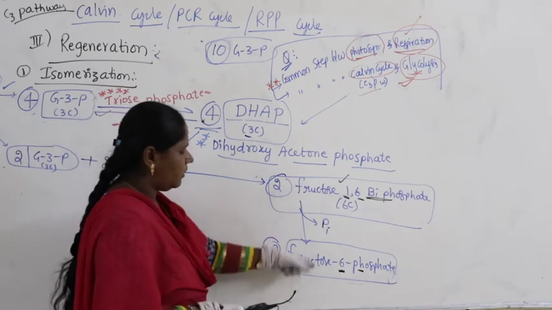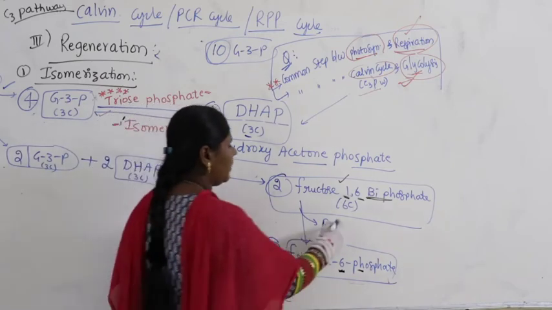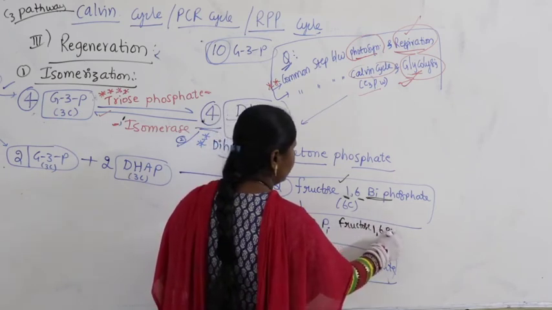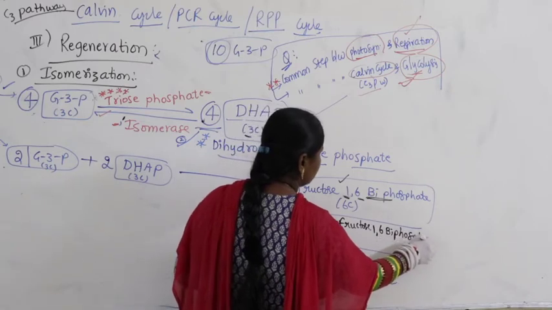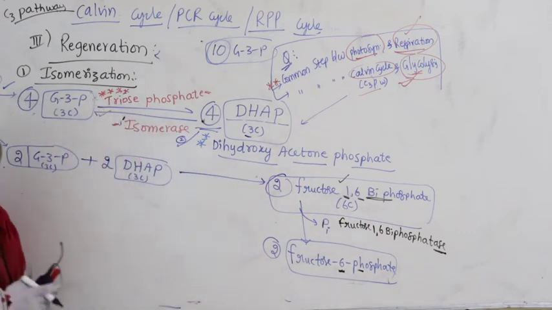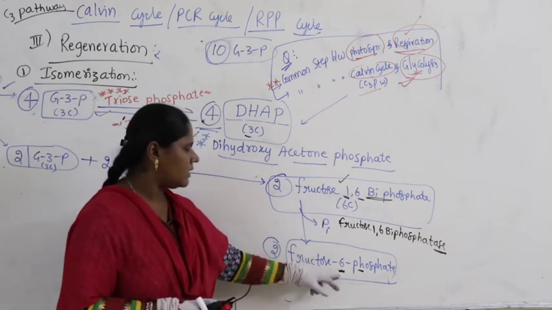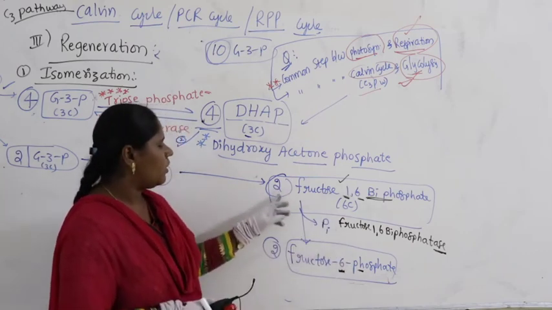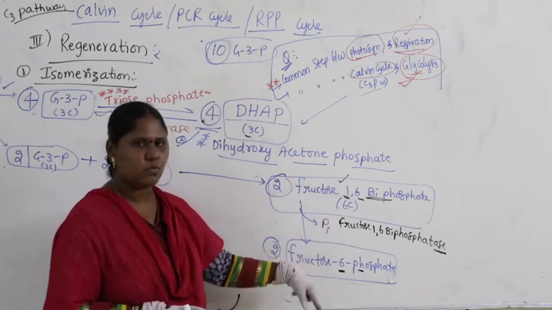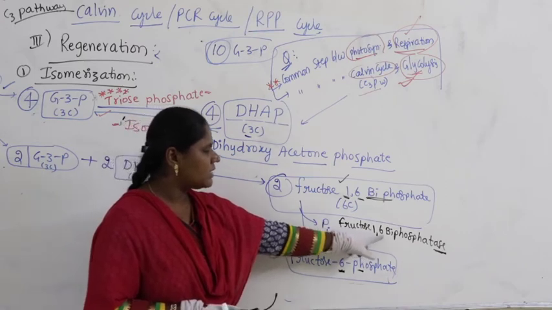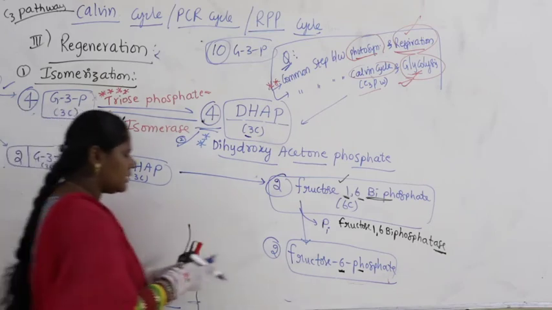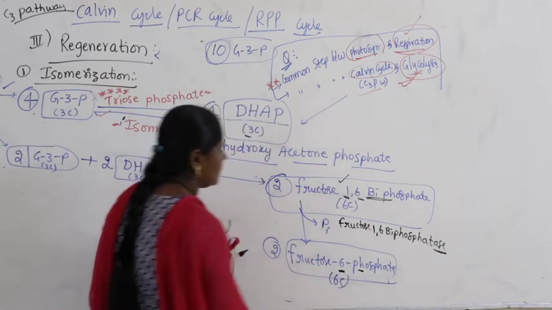Now the name of the compound is the name of the enzyme. So here what you can write, fructose 1,6 bisphosphatase. Whenever it ends with ASE, that is the name of the enzyme. So the name of the compound itself is the name of the enzyme. So 2 molecules of fructose 1,6 bisphosphate, each having 6 carbons, 1 inorganic phosphorus is removed. What is the name of the enzyme? Fructose 1,6 bisphosphatase, and that leads to formation of fructose 6 phosphate. Having how many carbons? Even this is also having 6 carbons.